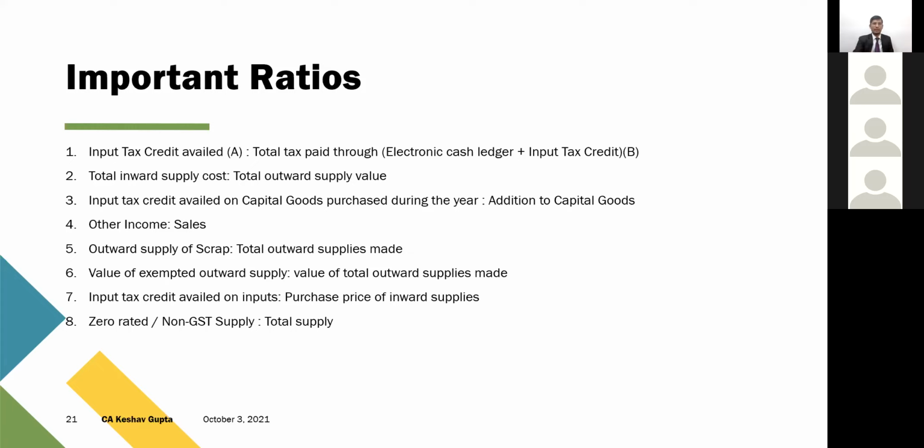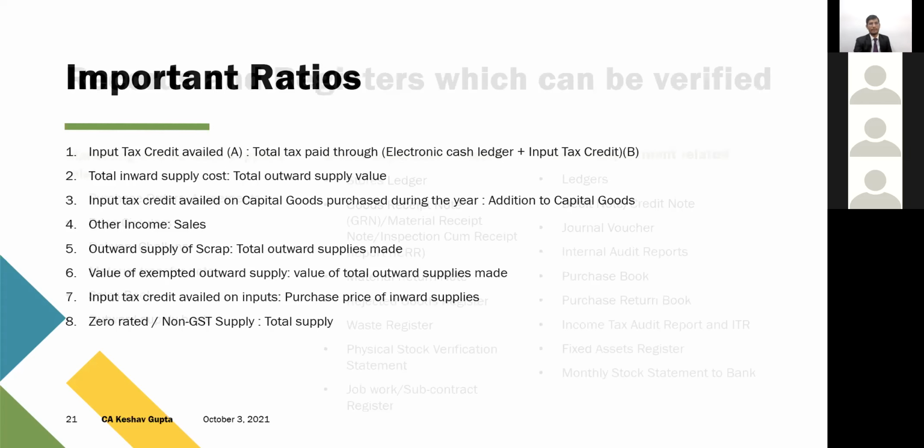Okay. So then again, zero-rated supply versus total supply, how much is the quantum? And they keep on evaluating these ratios on the basis of local parameters also. It's not just one thing. They evaluate them in light of economic parameters. They evaluate them in light of the type of industry in which the assessee is functioning. So then there's a holistic picture which is developed, and these ratios are evaluated and the paras are reported.